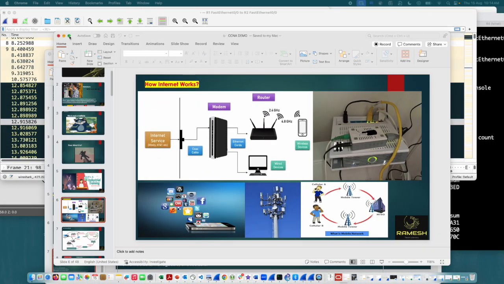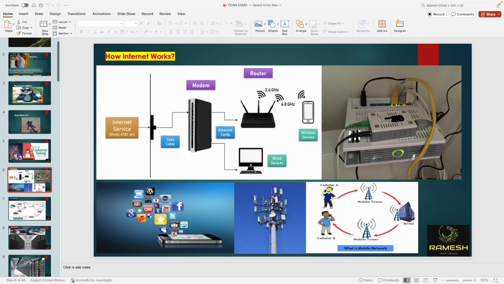This is the PPT which I have prepared for this demo. Before enrolling in the course, you need to understand this technology. Maybe a lot of people are freshers, and they don't know what this technology is, why we need JNCIA, why we need CCNA. I'll explain everything in this slide.